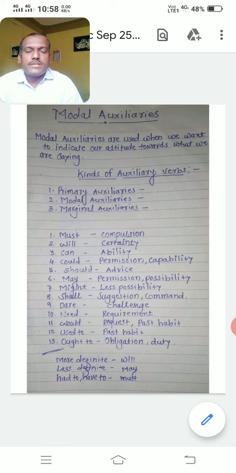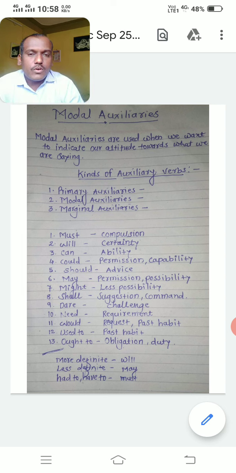So, friends, I told you modal auxiliaries are important. We are studying modal auxiliaries. But what type of question will be there in the board exam? What do we have to remember? We have to remember these pairs, these 13 modal auxiliaries with their use. What is the use of must? What is the purpose? What is the basic thing? So must is used for compulsion, and for showing compulsion we have to use must. This is the pair, and all these pairs we have to remember.